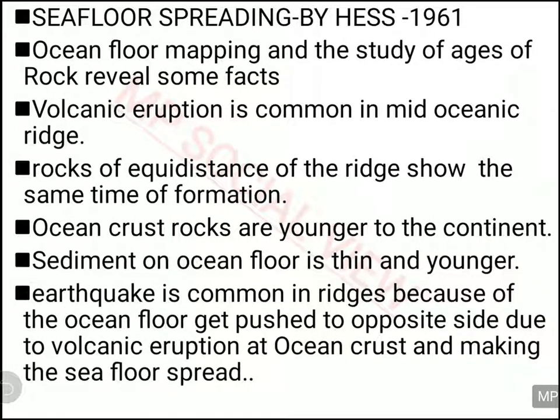And earthquakes are common at the ridges. Continuous volcanic eruption is taking place at the ridges. Continuous earthquakes are taking place in those ridges because it is a young weak zone. Alright, and this is leading to the formation of new crust, and it is spreading the floor of the ocean on both sides, because of which the continents are moving away from each other. So this was actually the theory given by Hess to explain the location of ocean and continent.